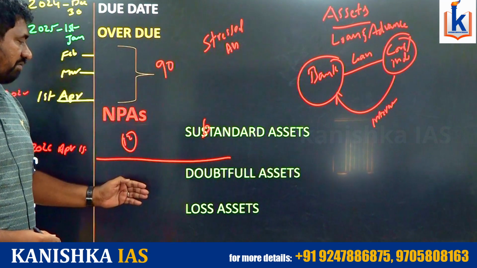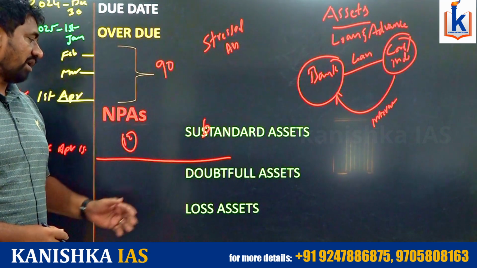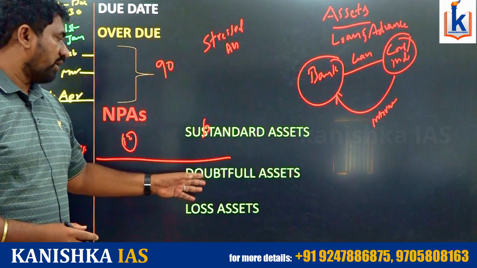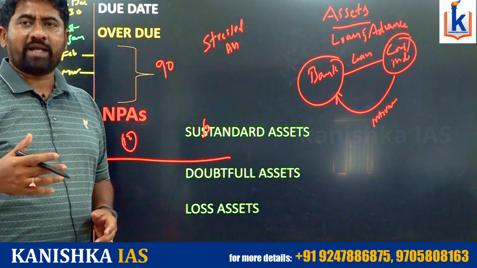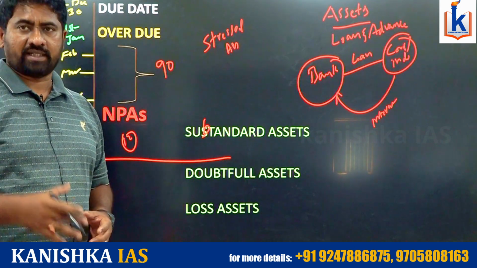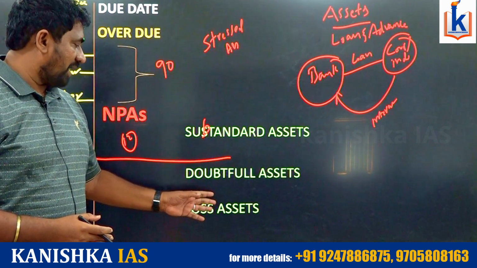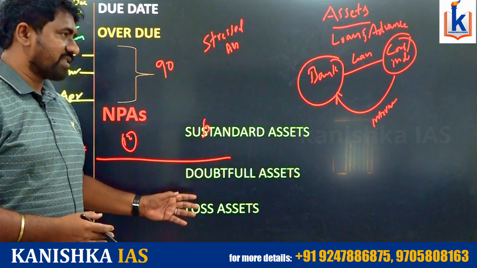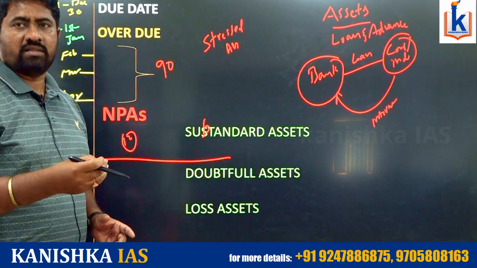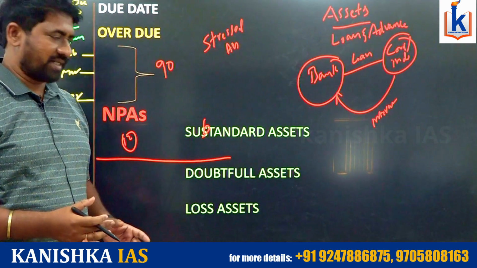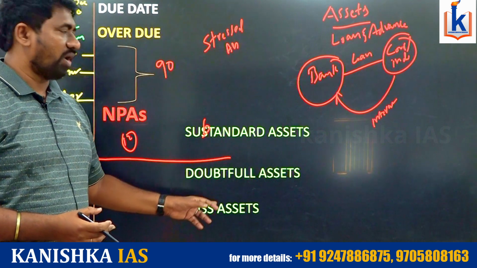More than 1 year, we can treat them as doubtful assets or loss assets. Coming to doubtful assets, means there might be a chance of recovery of the asset. Through audit analysis, the bank identifies there are fewer chances. We are unable to recover the assets. Then they are treated as loss assets.